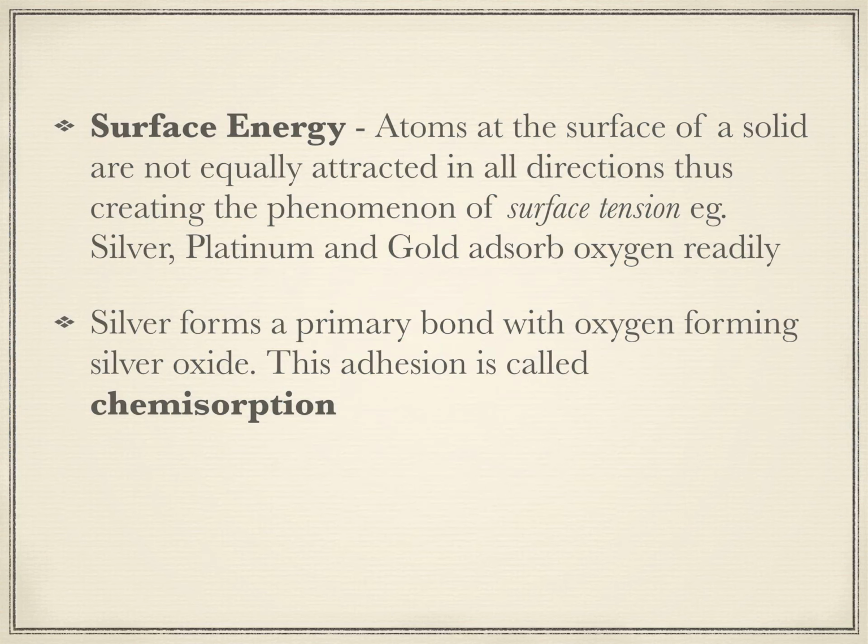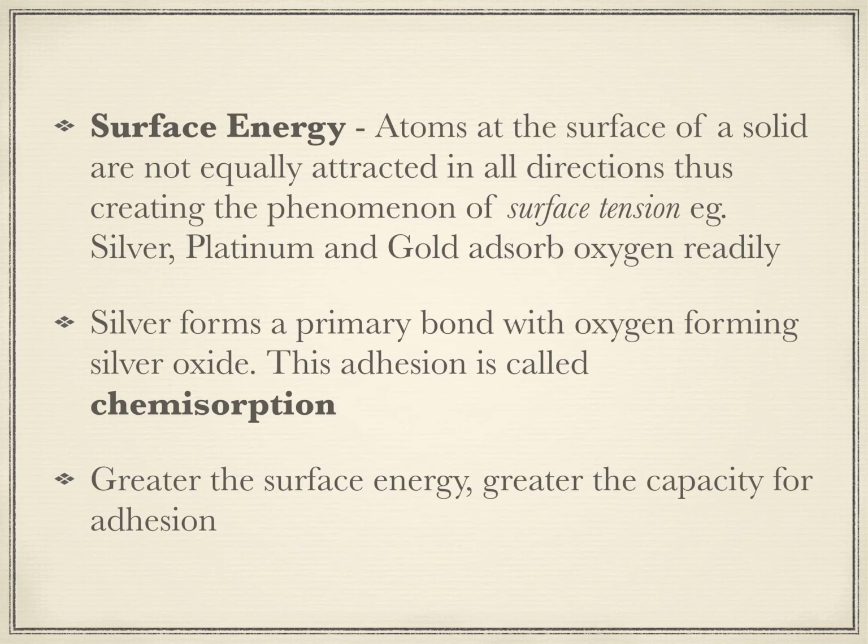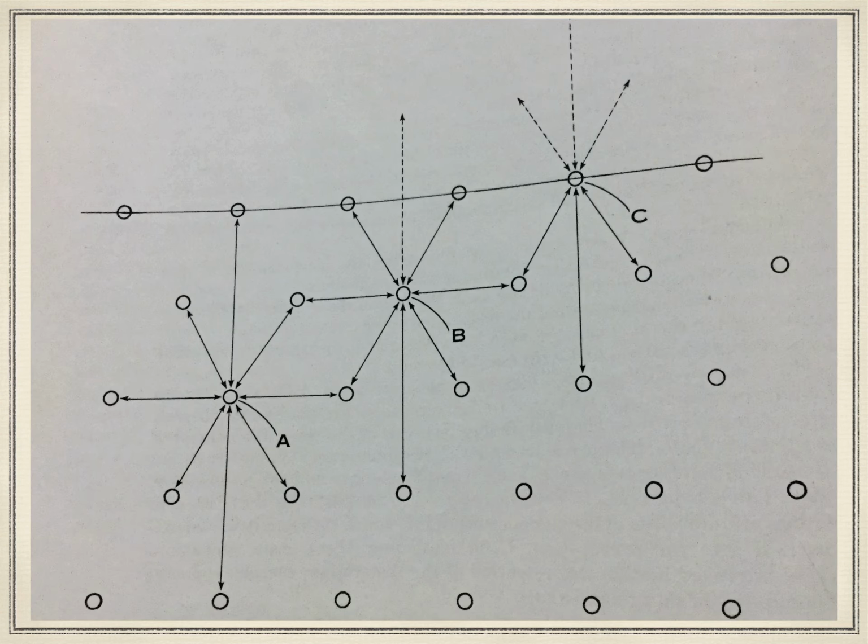Now silver forms a primary bond with the oxygen. What kind of bond will the atoms of silver form with the oxygen? Here it is a primary bond. It is not a secondary bond, it is a primary bond. This bond leads to the formation of silver oxide, and since it is a chemical bond, this addition is called chemisorption. Greater the surface energy, greater is the capacity for adhesion. So if it's a higher surface energy, the capacity for adhesion will be more.